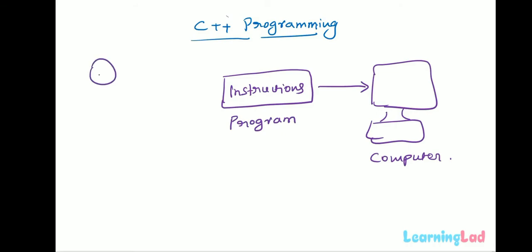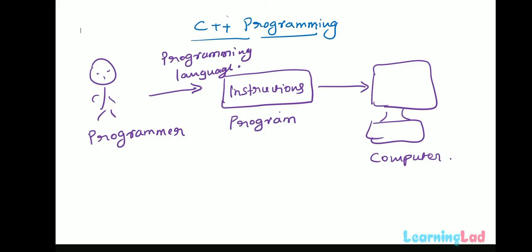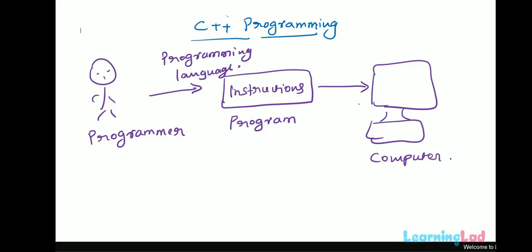And the person who writes these instructions is called the programmer. The language in which these instructions or programs are written is called the programming language. So here, the programmer will use any of the available programming languages to write the computer program, and according to this program, the computer will work.